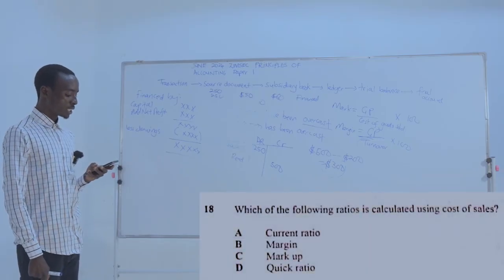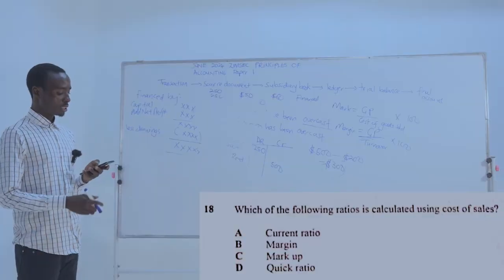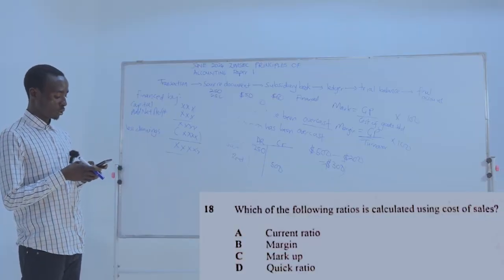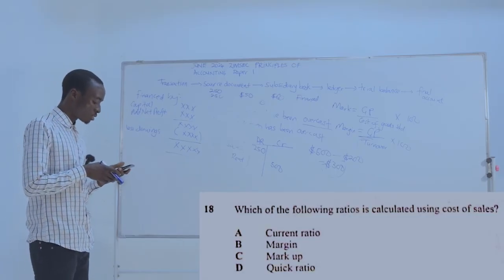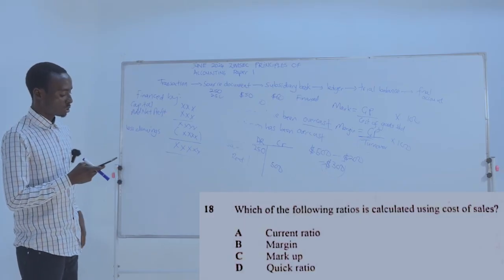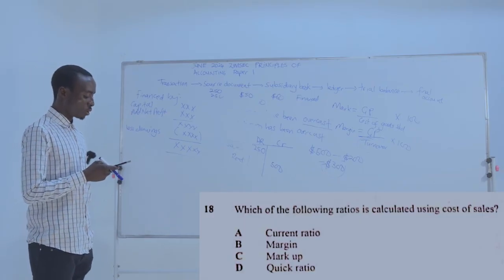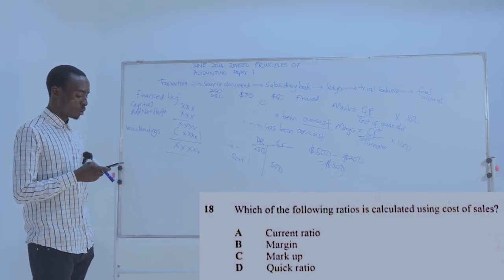Which of the following ratios is calculated using cost of sales? Right? Which of the following ratios is calculated using cost of sales? So A, we have got current ratio, which is wrong.